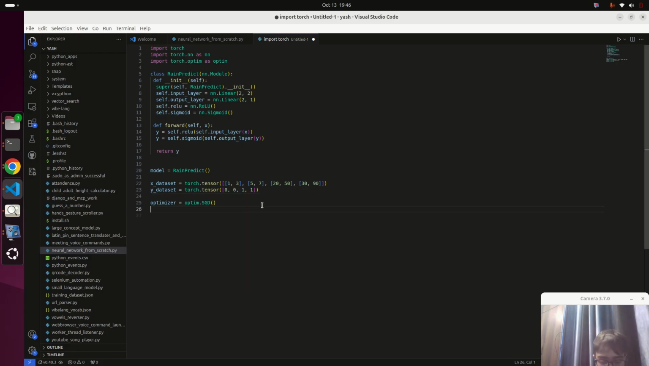Here we are defining our optimizer. Here we are defining our loss calculator.